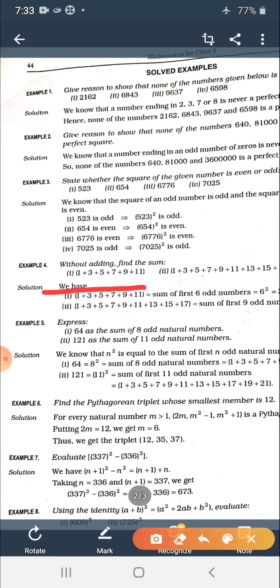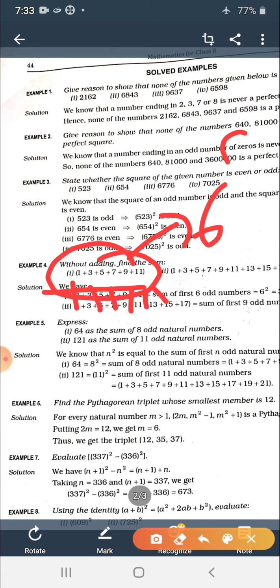So if you check 1, 3, 5, 7, 9 and 11, these are all continuous odd numbers. And how many are they? 1, 2, 3, 4, 5, 6. These are all continuous 6 odd numbers. So their sum would be the square of 6, that is 36. So the answer of the first is 36.